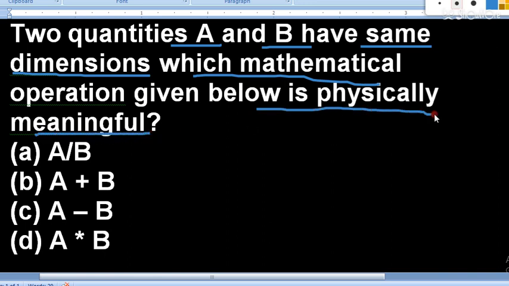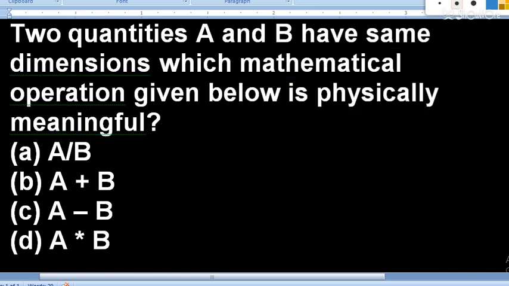So physically meaningful is based on the principle of homogeneity that we have seen. So if A and B have same dimensions, then we know the physical quantities which have same dimensions can be added. So A plus B is a meaningful physical quantity. We can add kg in kg.